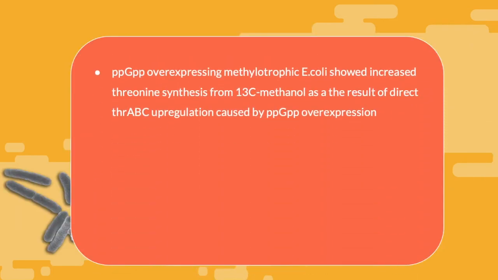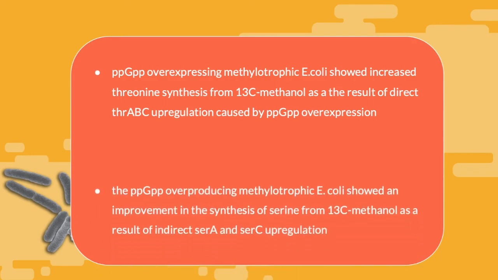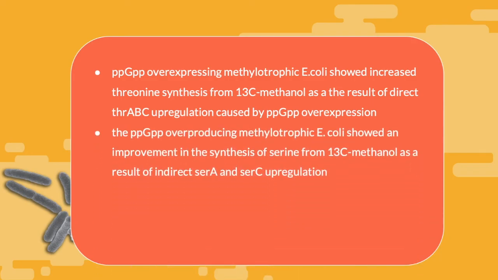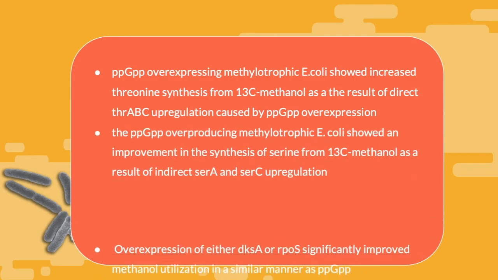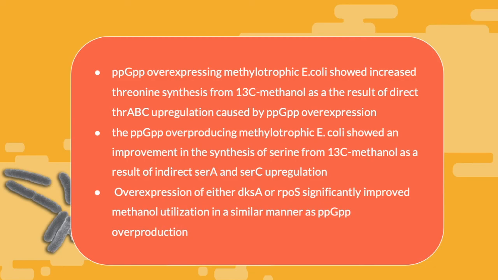This ppGpp overproducing methylotrophic E. coli showed an increase in threonine synthesis from 13C-methanol as the result of direct thrABC upregulation, as well as the synthesis of serine from 13C-methanol as a result of indirect serA and serC upregulation. Other than that, the overexpression of both relA and rpoS also increased methanol utilization significantly, in the same way as the ppGpp overproduction. This suggests that general stringent response activation, regardless of the activated component, is the strategy to increase synthetic methylotrophy in E. coli strains.